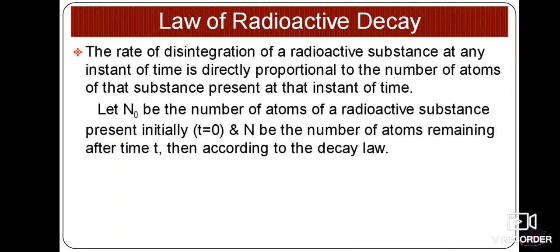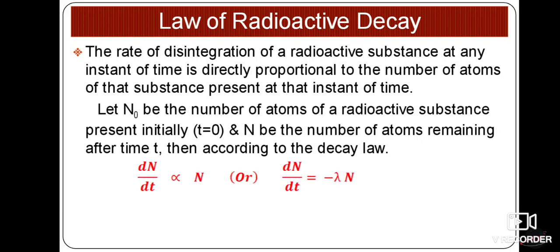Similarly, we can say, let N naught be the number of atoms of radioactive substance which are present initially at time t equal to 0, and N be the number of atoms which are remaining after the time t. Whenever time is t, according to the decay law, the rate of disintegration of radioactive substance with respect to time is directly proportional to the number of atoms which are present at that instant.